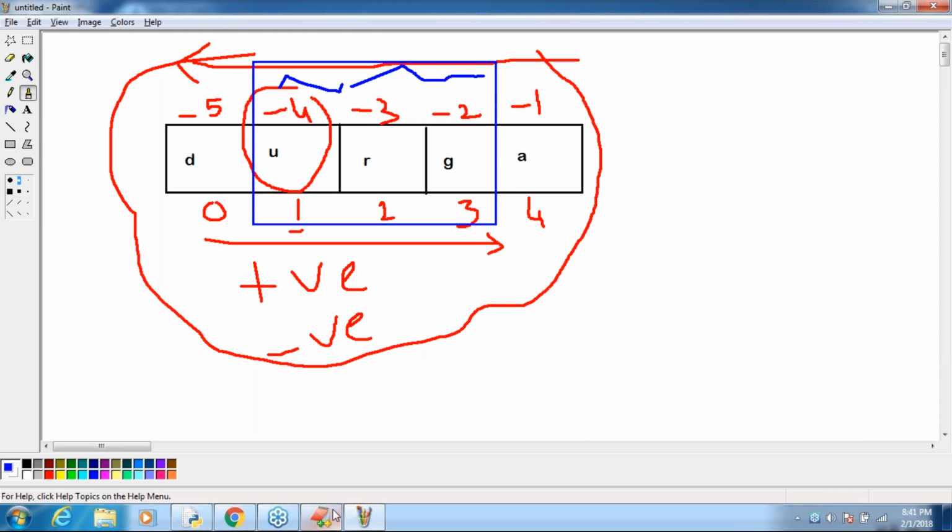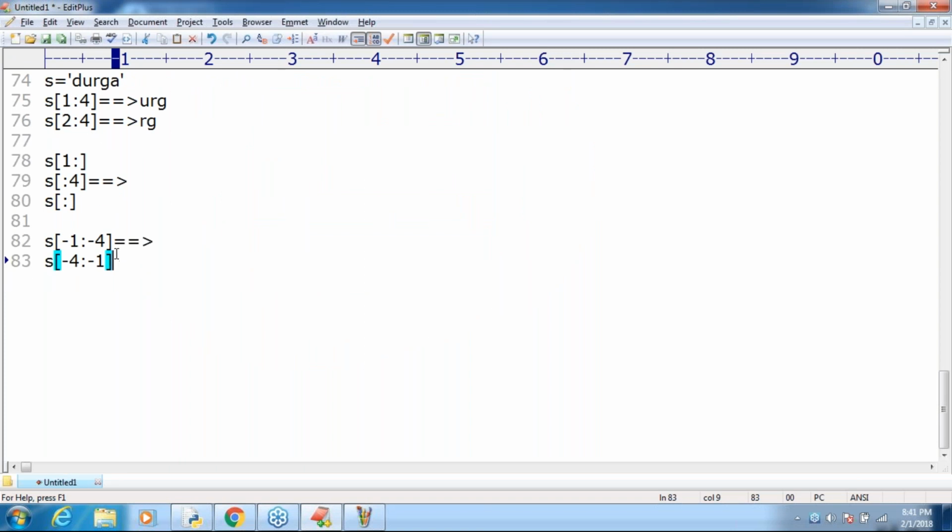Next, one more thing I want to explain, sir. This observation is also compulsory. I'm taking s[100]. What is the answer? s[100], what is the answer?